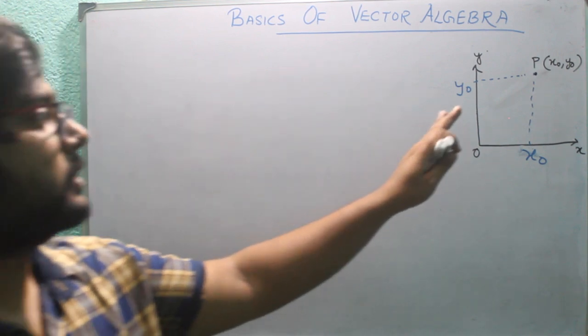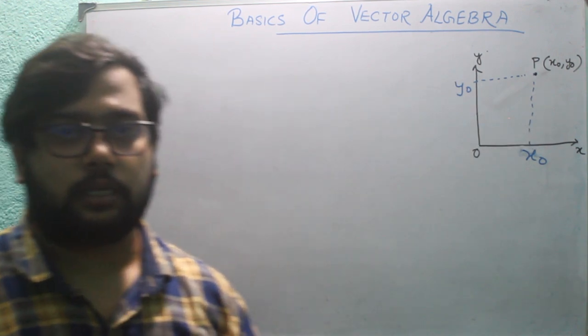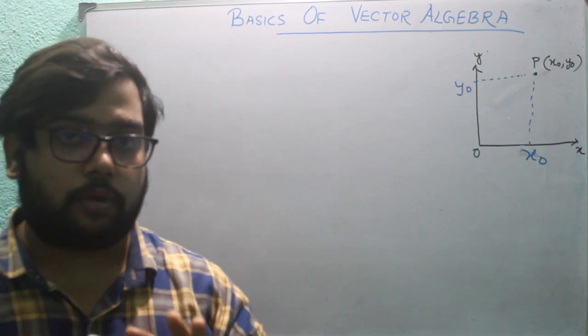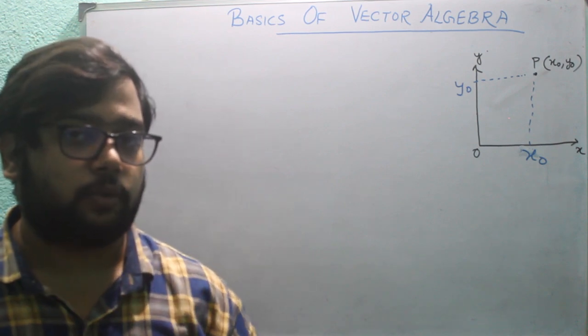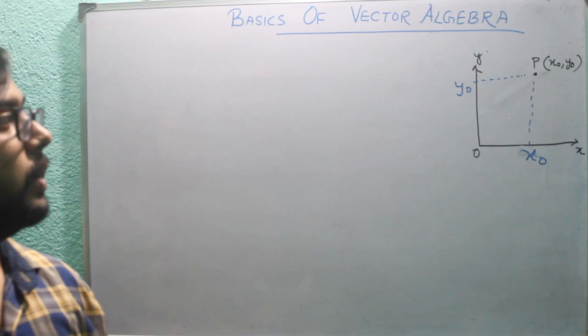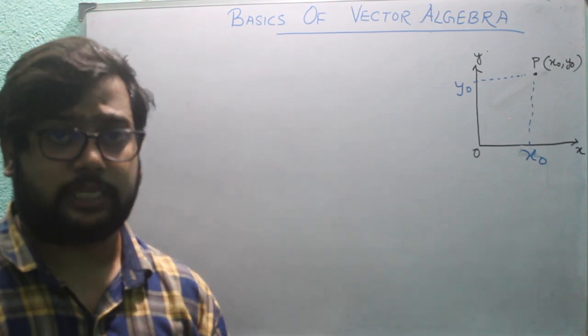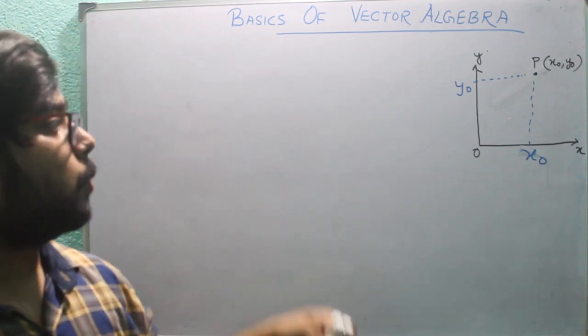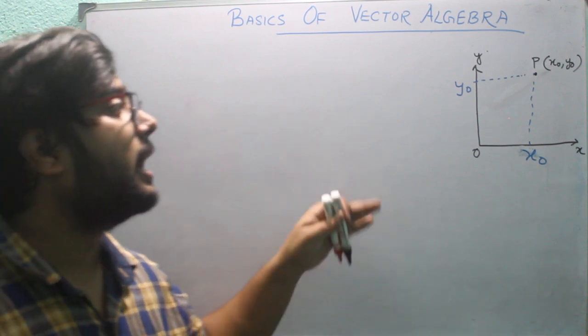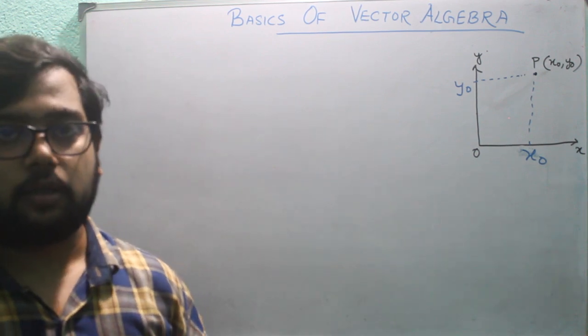So this point is represented as x0, y0. Now if I ask you where this point is located, you will say this point is located at y0 distance in the y-axis and x0 distance in the x-axis.